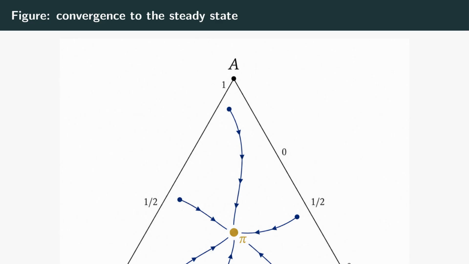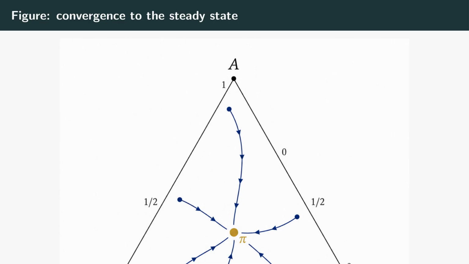Now scatter several different starting distributions around the triangle. One near corner A, one near B, one right in the center. From each, trace the sequence of distributions as we apply the transition matrix step after step. Watch what happens. No matter where they begin, all the trajectories curve inward and funnel toward the very same point, marked in gold. That point is the steady state, the eigenvector for eigenvalue-one.